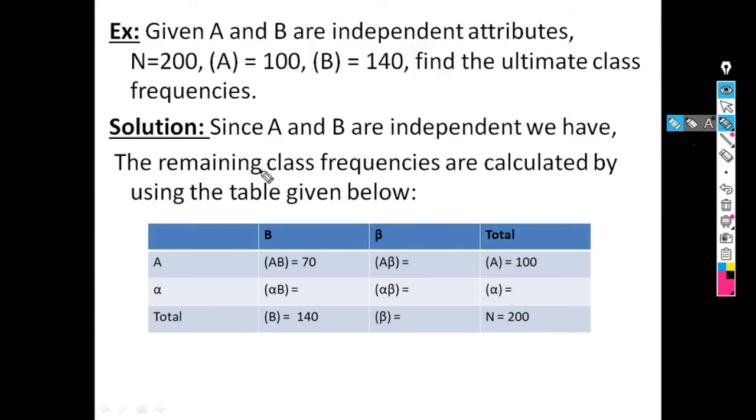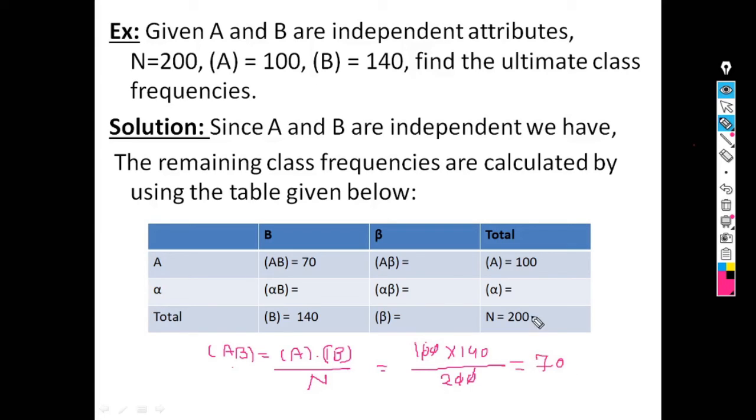We have to find the ultimate class frequencies. Since A and B are independent, the remaining class frequencies are calculated by using this table. A and B are independent means AB is equal to A into B divided by N. So from this we can calculate the value of AB. The value of AB is A, 100, into B, 140, divided by 200. After some simplification, we get the value of AB is equal to 70.